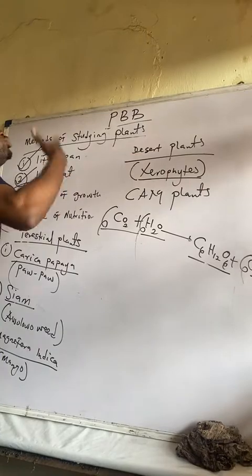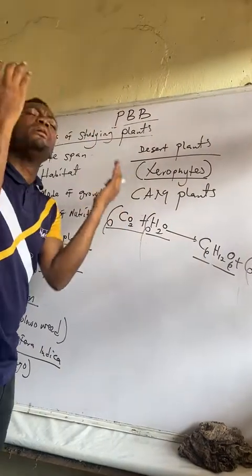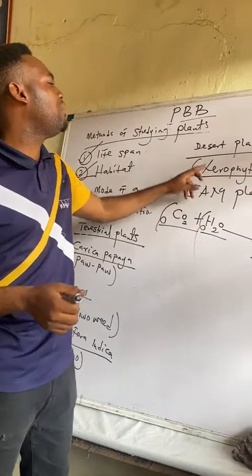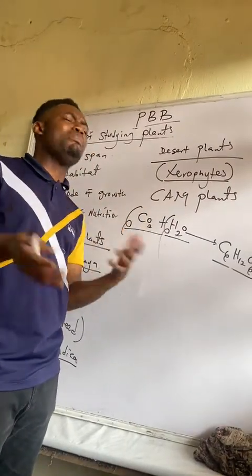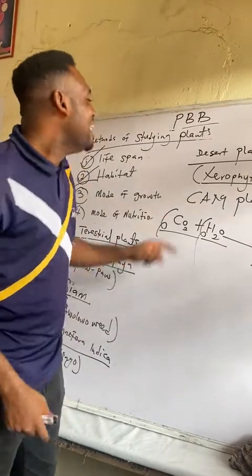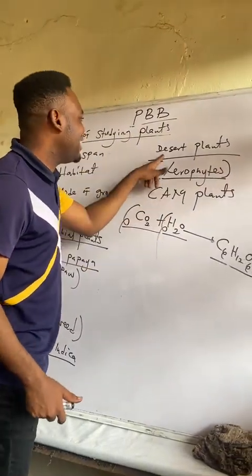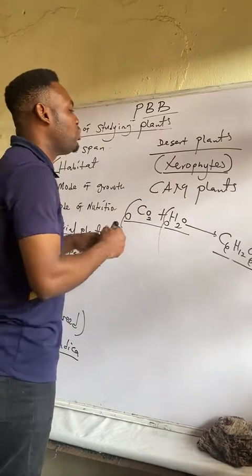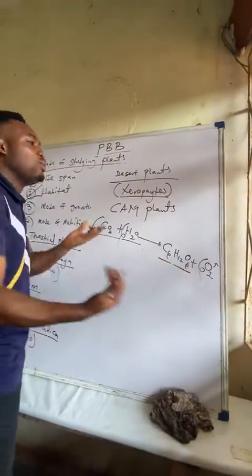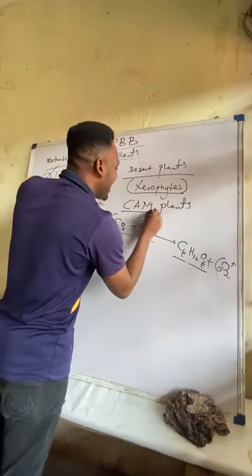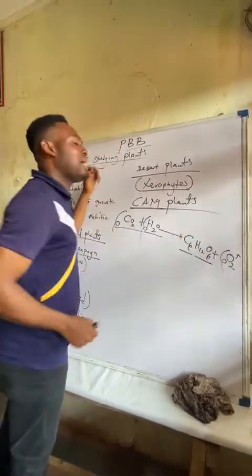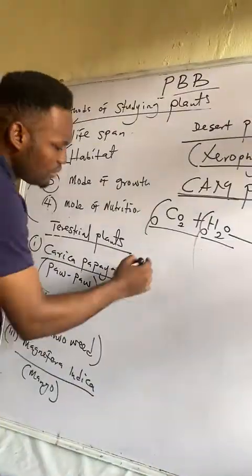Therefore, desert plants do not open their stomata during the day. This is why desert plants, or xerophytes, open their stomata at night to take in carbon dioxide. So that type of metabolic pathway where you open your stomata at night to take in carbon dioxide is what we call the CAM pathway. Therefore, these plants are also called CAM plants.